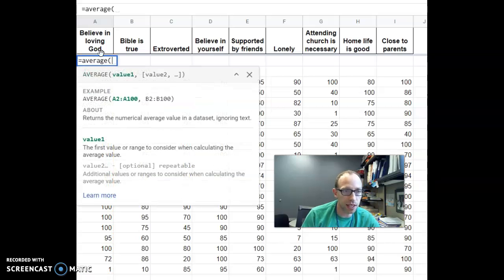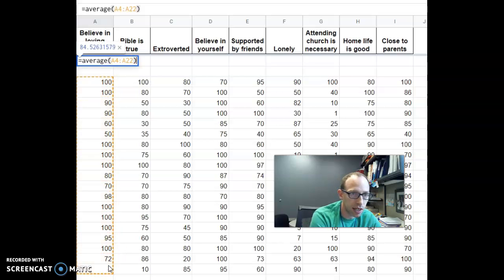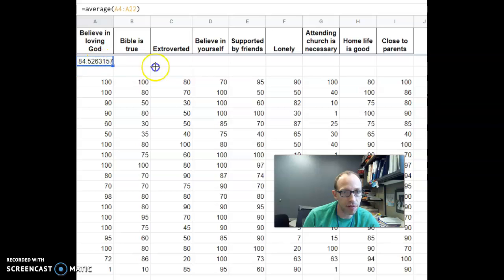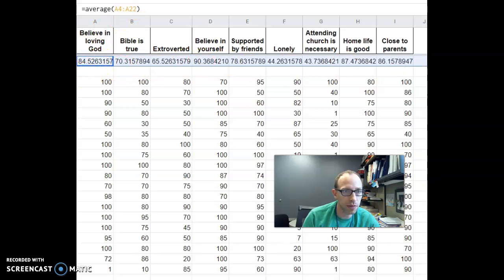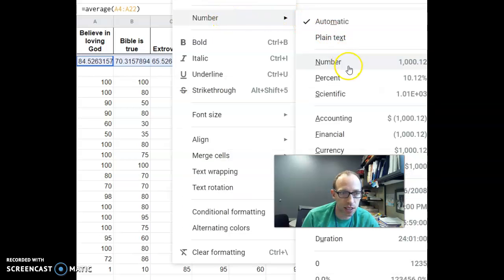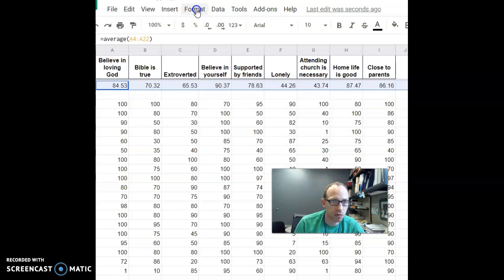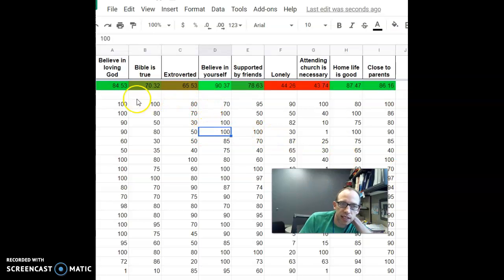So the first would be the between group variance. And to do that, we could just look at the averages for each group or each question. I'm going to change this format to, okay, here we go. And I'm also going to put on some what's called conditional formatting, like this. So we can now see the differences between the averages on these scales.